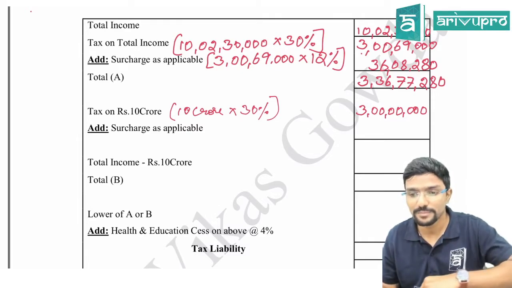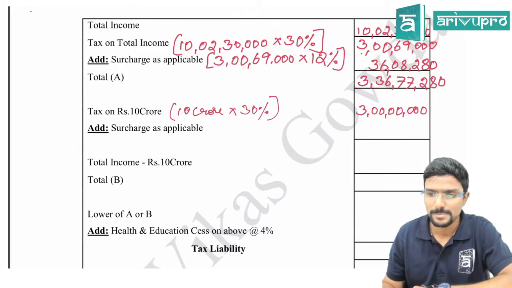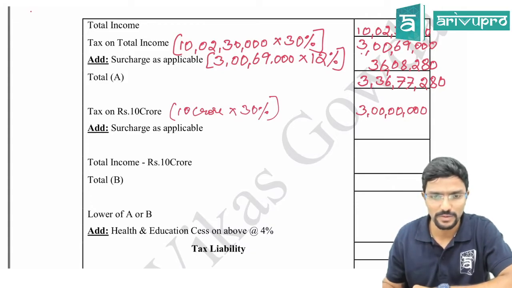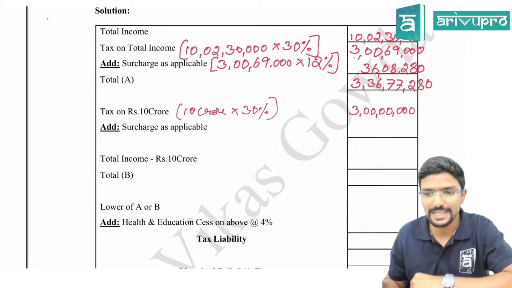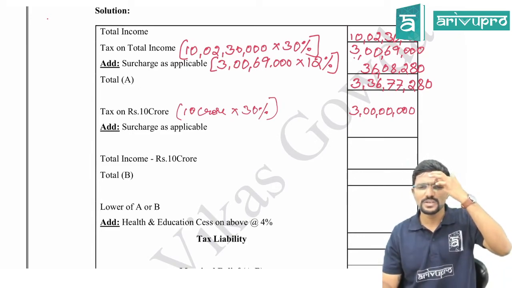Sir, if I am not wrong, then it is 30 lakhs. Which 30 lakhs? 10 crore into 30% is 3 crore only.